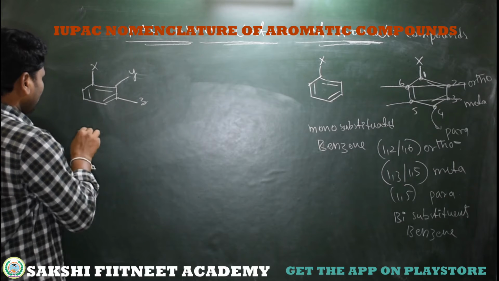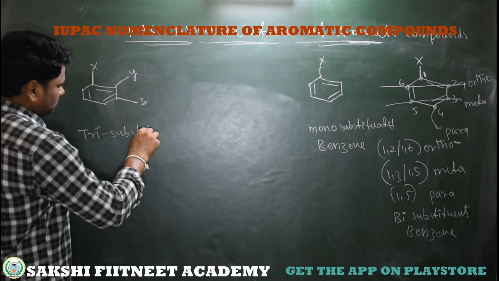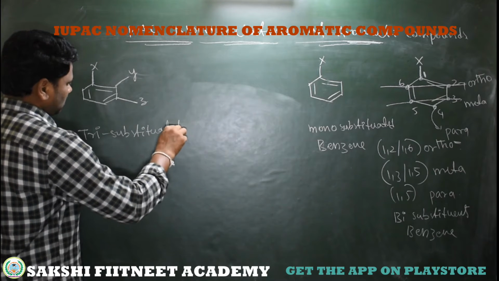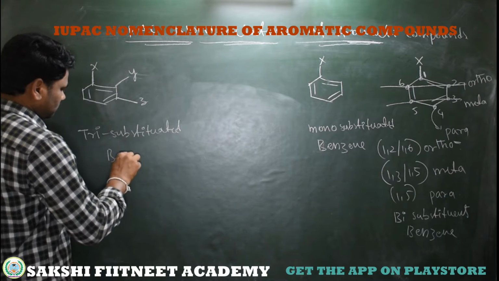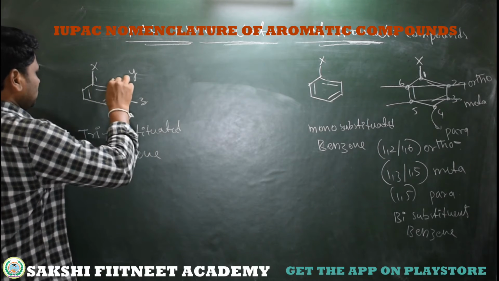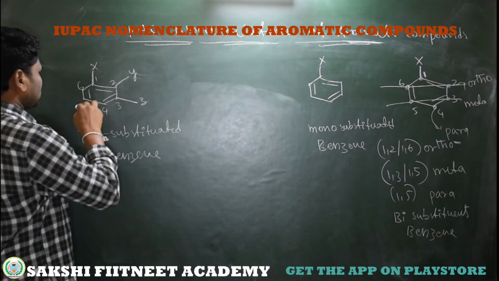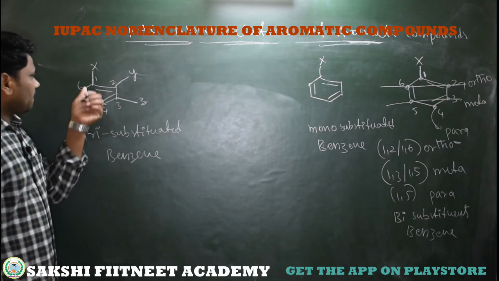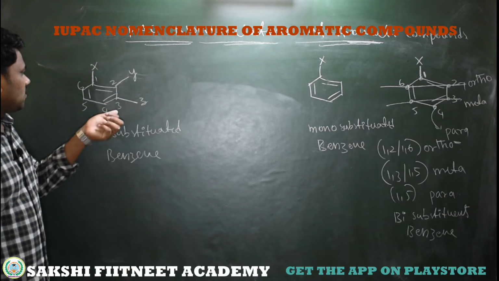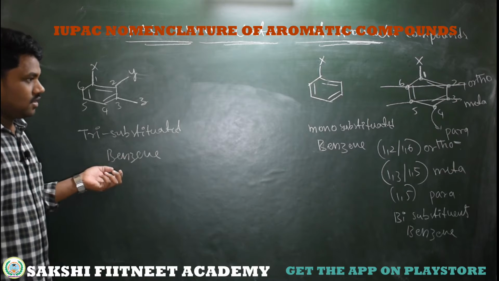So this is called trisubstituted benzene. So 1, 2, now 3, 4, 5, 6. So by using the position numbers, we can write the substituents on the benzene.